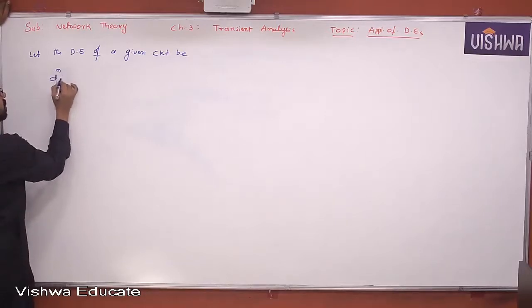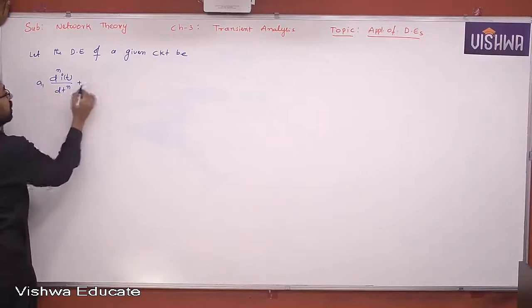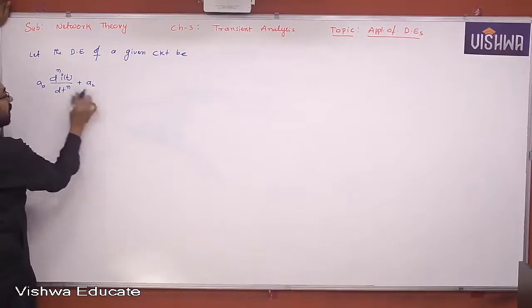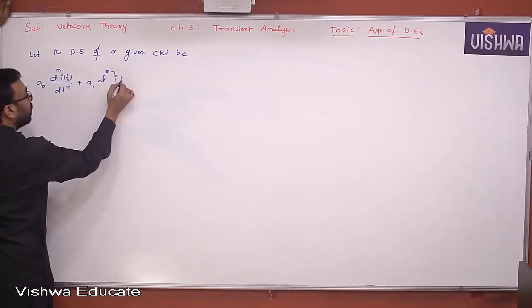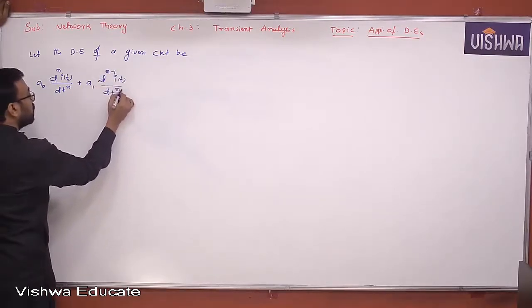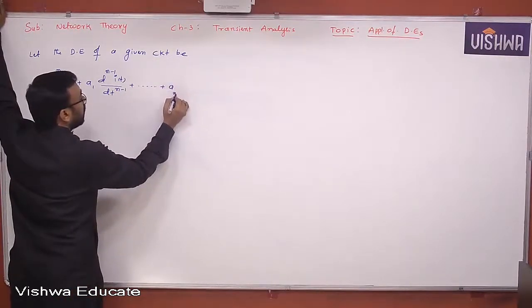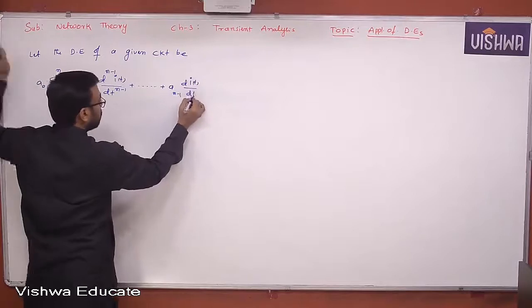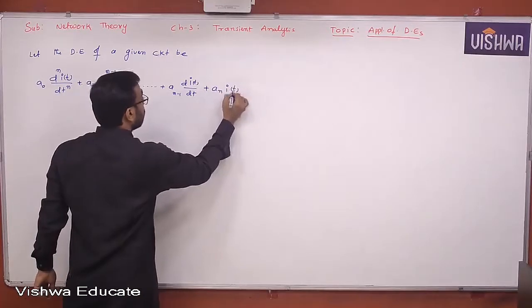A0 d power n I of t by dt power n plus A1 d power n minus 1 I of t by dt power n minus 1 plus and so on, A n minus 1 dI of t by dt plus A n I of t is equal to v of t.